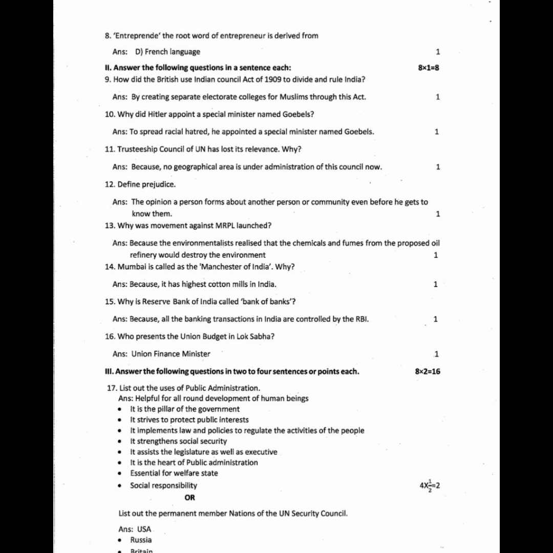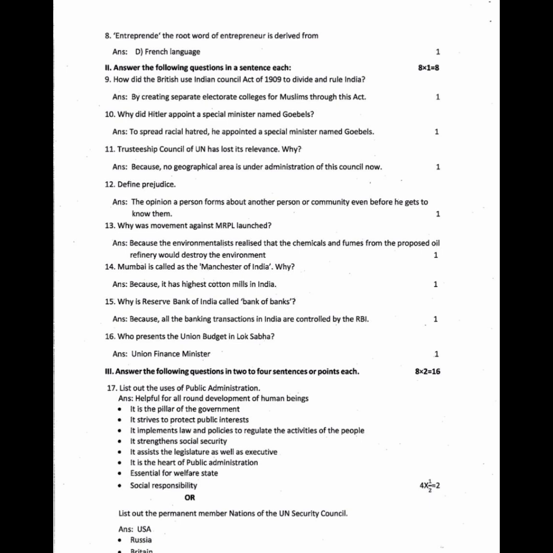Third main, answer the following questions in 2 to 4 sentences or points each. Question 17. List out the uses of public administration. Answer: It is helpful for all-round development of human beings. It is the pillar of the government. It strives to protect public interest. It implements law and policies to regulate the activities of the people. It strengthens social security. It assists the legislature as well as executive. It is the heart of public administration. It is essential for welfare state. It is a social responsibility also.